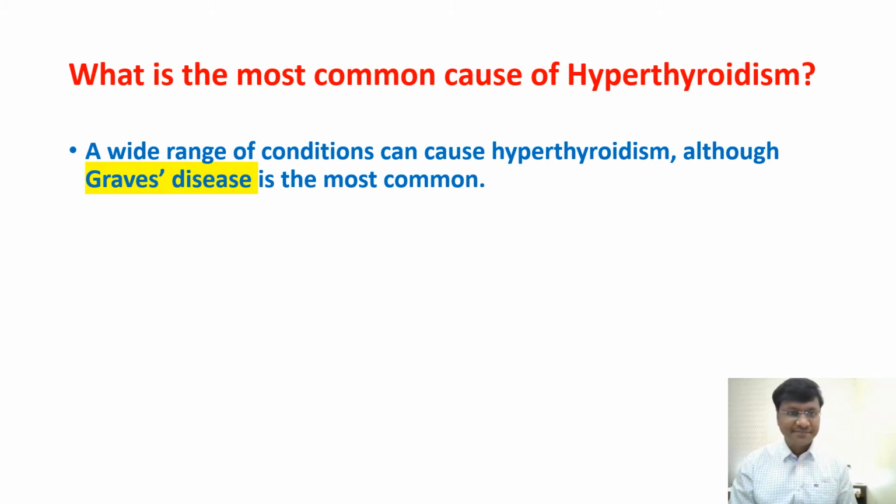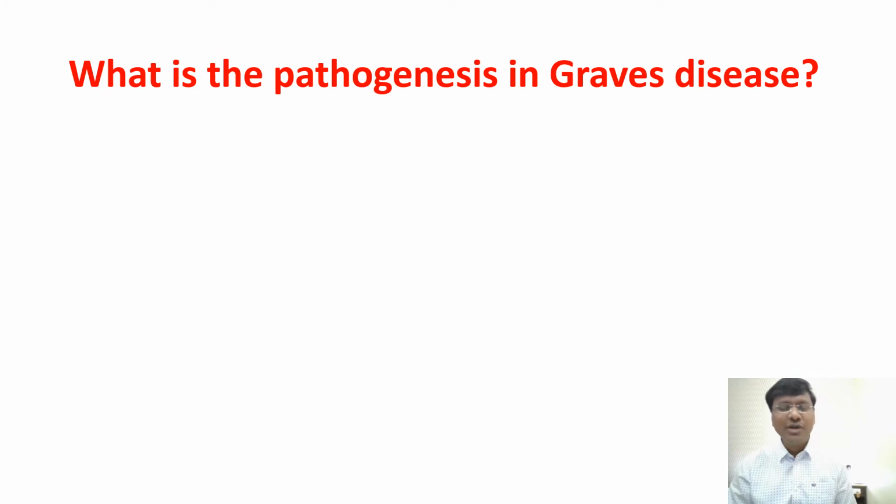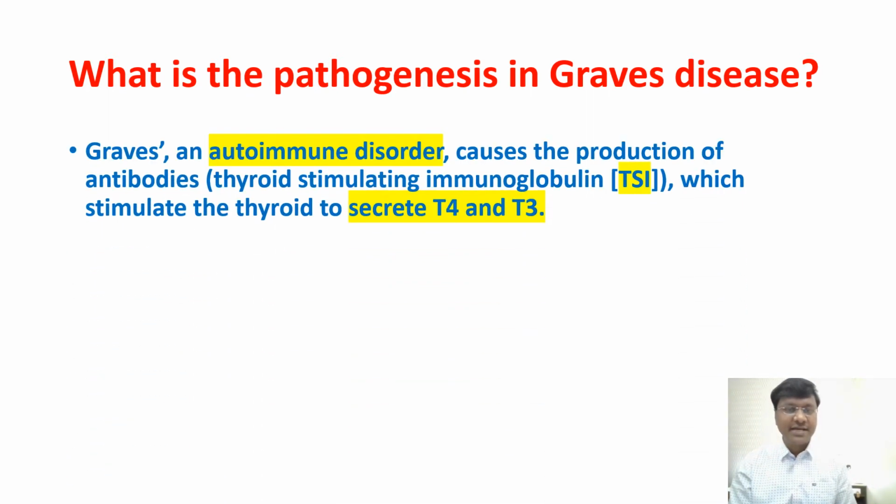And next, what is the pathogenesis in Graves' disease? So just now, as I was discussing with you, it is an autoimmune disease, the antibodies are being formed. So the question that they will be asking you is, what is the name of those antibodies? So remember, the name of those antibodies is thyroid stimulating immunoglobulins. These thyroid stimulating immunoglobulins will stimulate the follicular cells to secrete T3 as well as T4. That is the pathogenesis in Graves' disease.